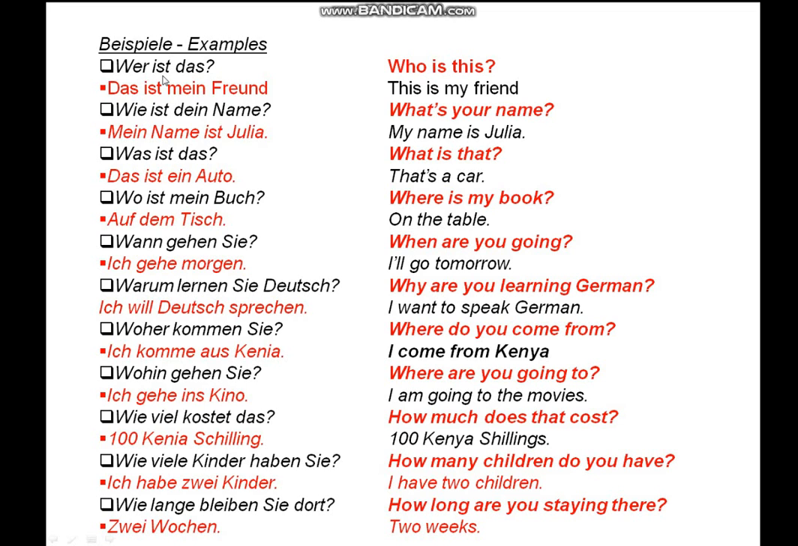So let's go to our next slide, and here we are going to use the same questions, but now with examples in sentences. And again, I like doing it in a dialogue form. One asks the question, and the other one is the answer. So let's begin. Wer ist das? That means who is this? And then you can get a response. Das ist mein Freund. This is my friend.